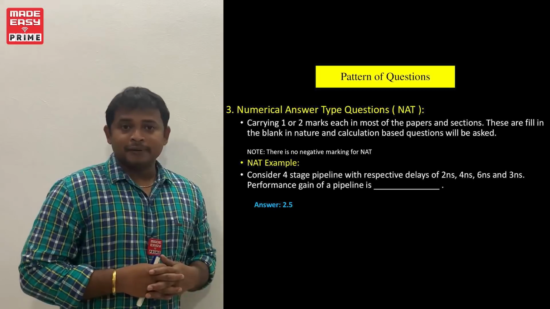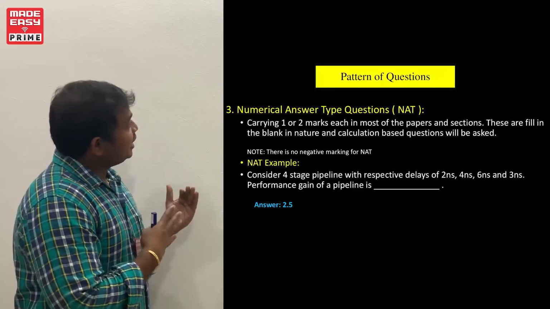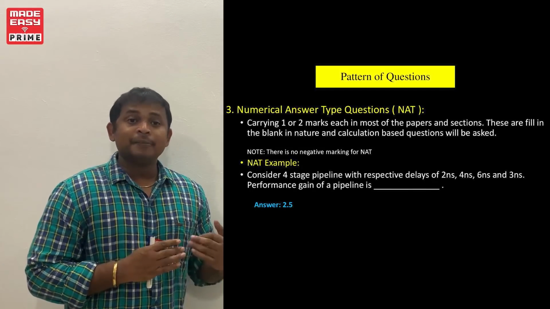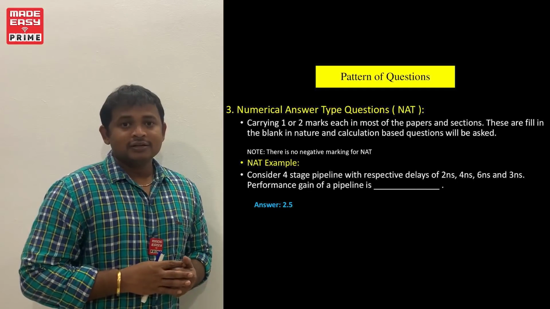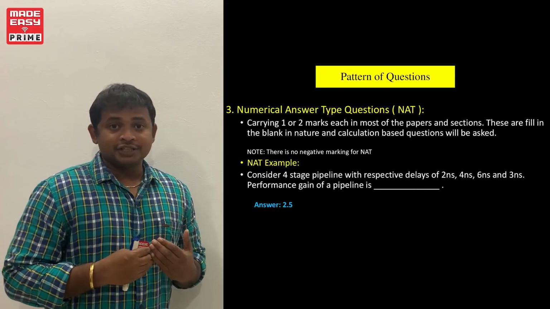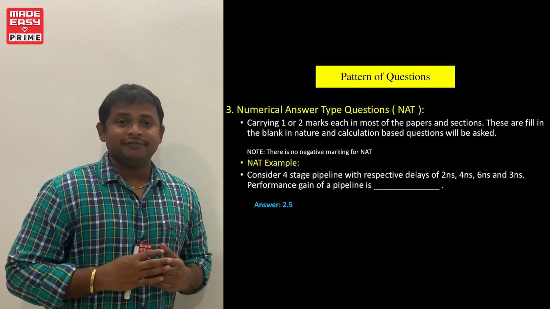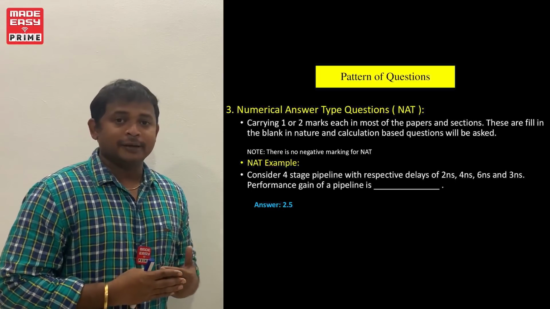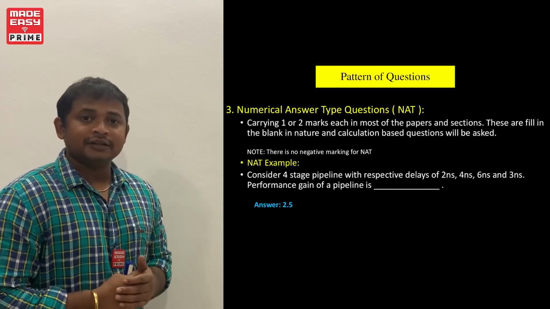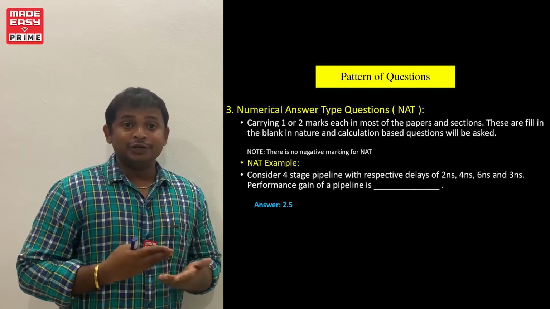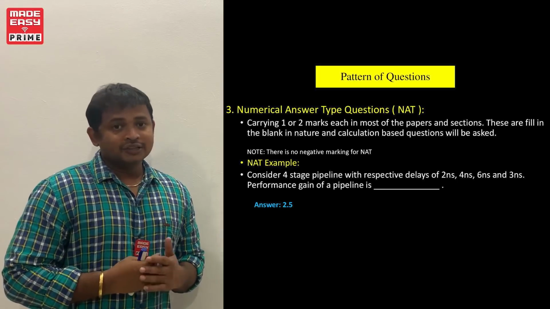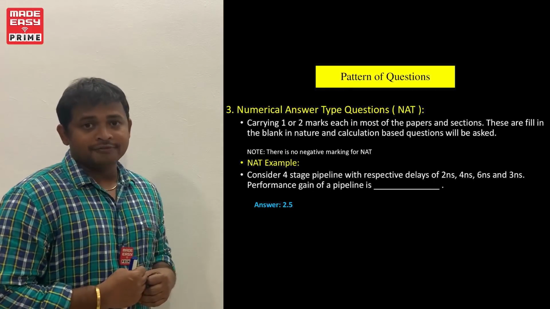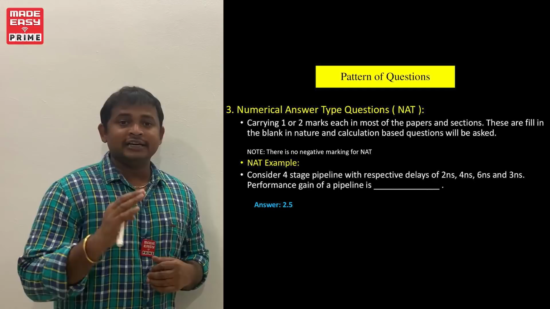Consider 4-stage pipeline with respect to delays of 2 nanosecond, 4 nanosecond, 6 nanosecond and 3 nanosecond. Performance gain of a pipeline is dash. Now we need to take the computation and type the answer in the given blank. Performance gain means speed up. S equal to Tn upon Tp. In the pipeline, when the n value is not given, assume as infinity. So with respect to that, Tn upon Tp, compute the value. Computational value is 2.5. So type the 2.5 in the given blank.